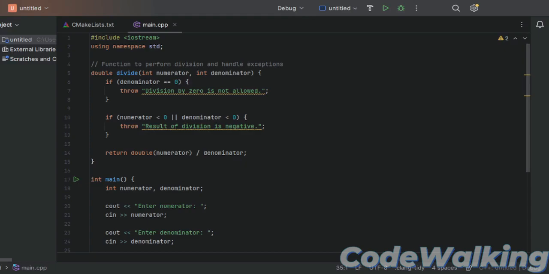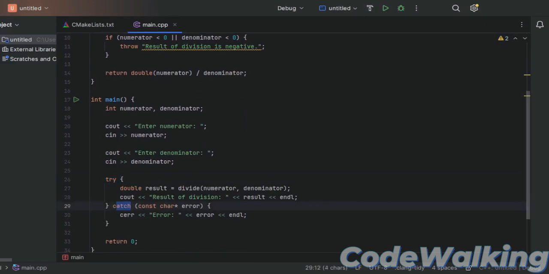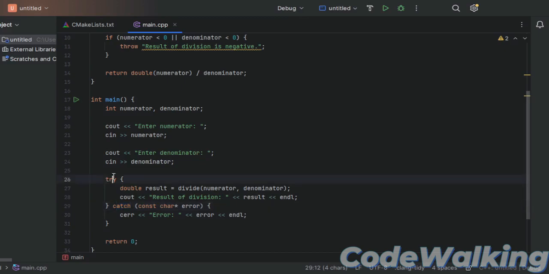There are a few keywords that we use in exception handling: throw, try, and catch. Try marks a block of code where an exception might occur.